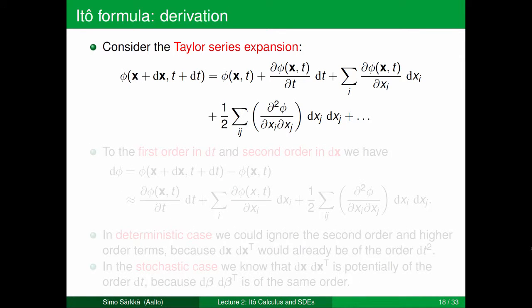Let's now take a look at how we can derive the Ito formula. Consider the Taylor series expansion of the function phi.